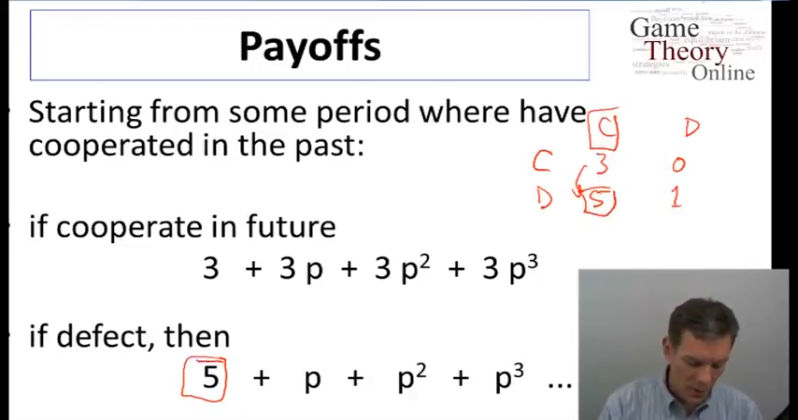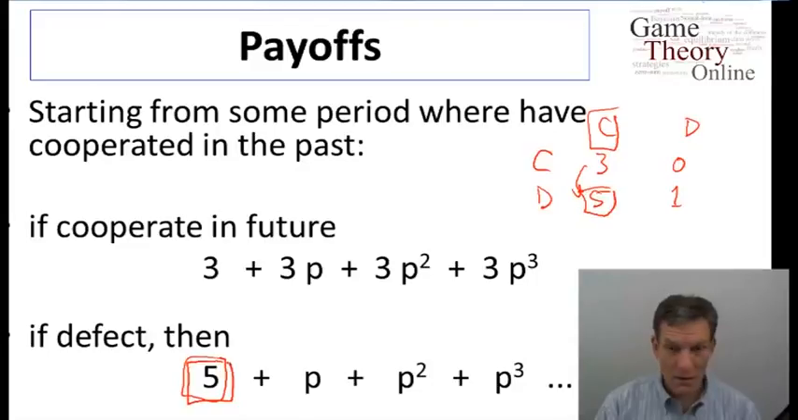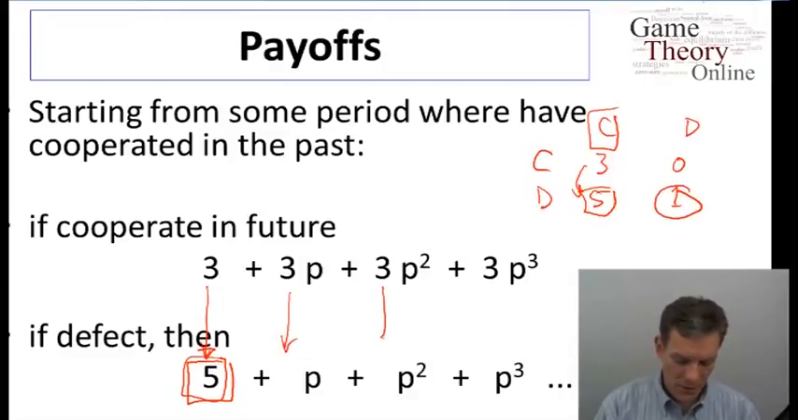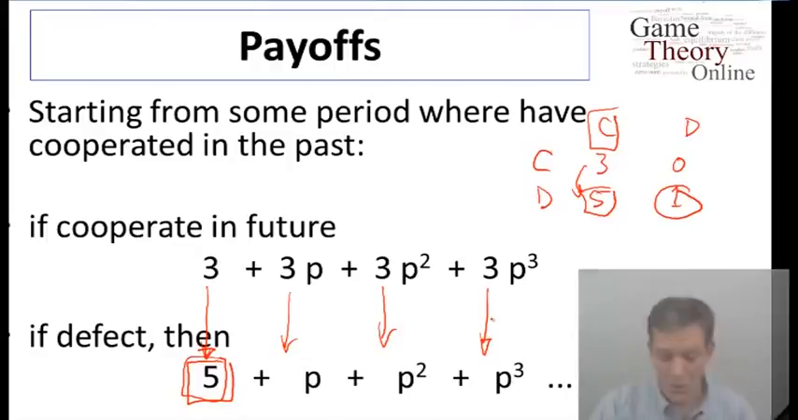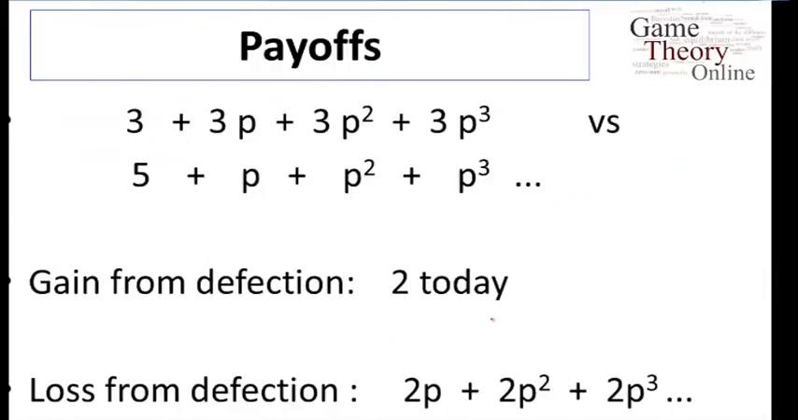So at least for one period, I get the 5. But then after that, we're going to go to the defect forever equilibrium. So then I'm going to get stuck with the 1s. What we see is I get a one-period bump up in my payoff, but then I'm going to suffer forever after, because now I've ruined our ability to cooperate in the future, and now we go back to defection. So the question is, when we make the comparison between these two different payoffs, here's if I keep cooperating, here if I defect,